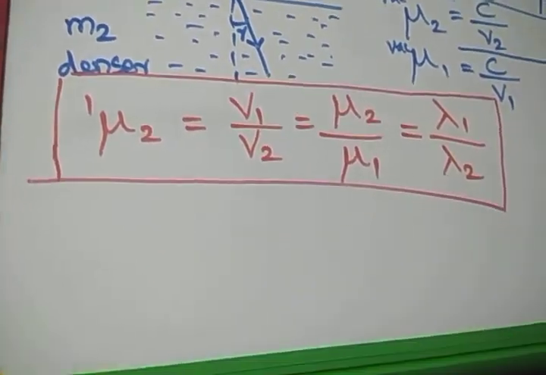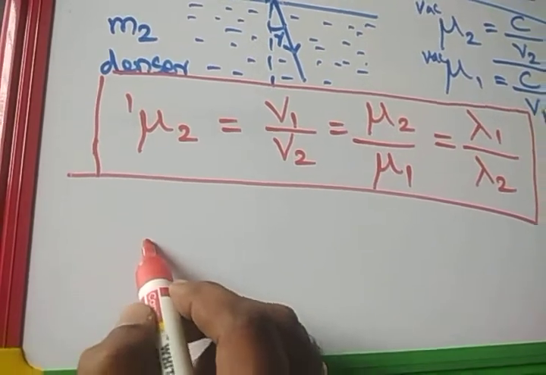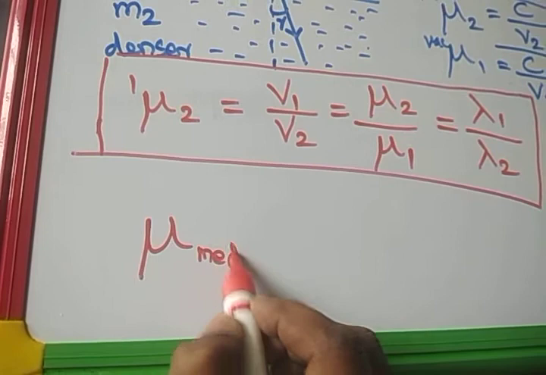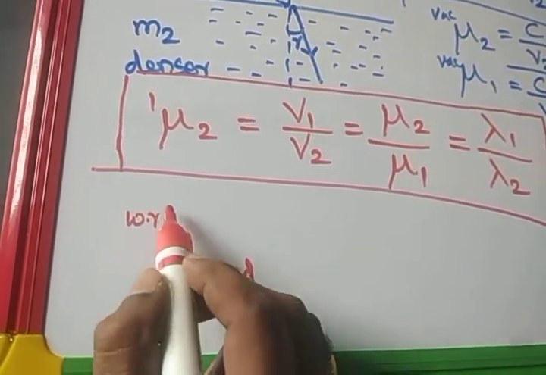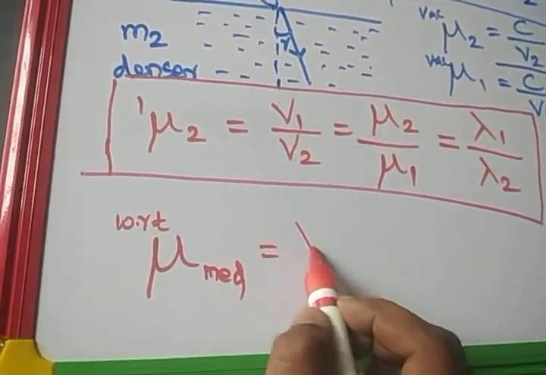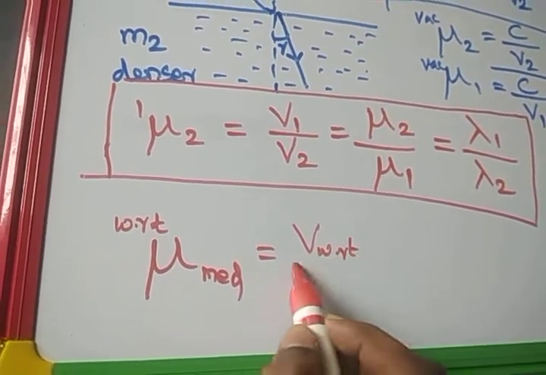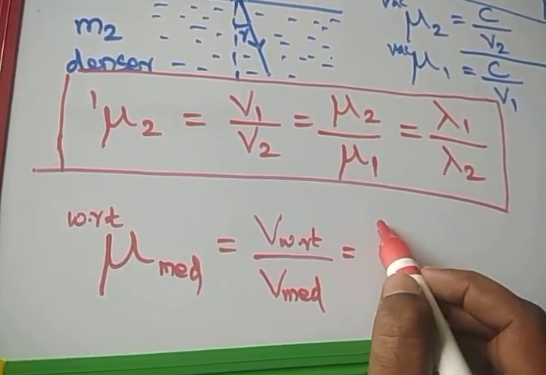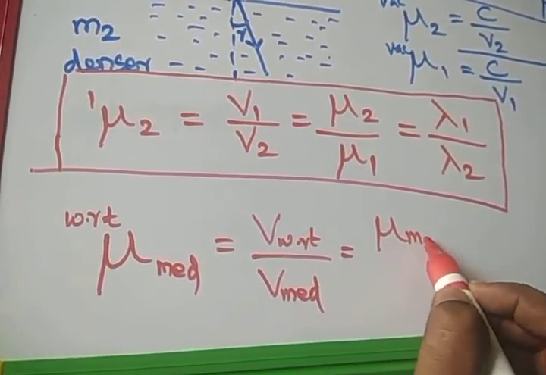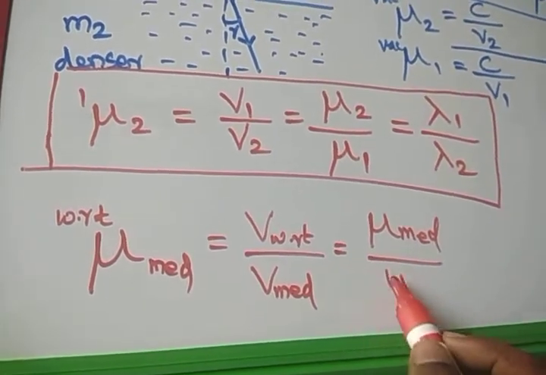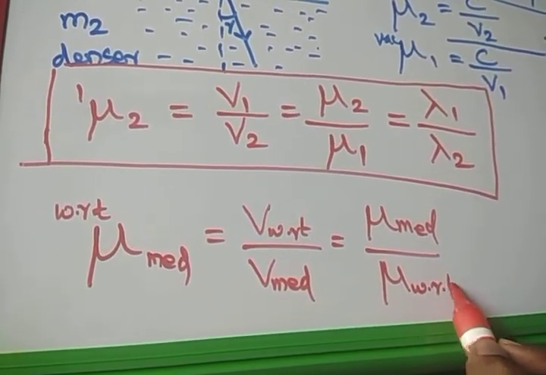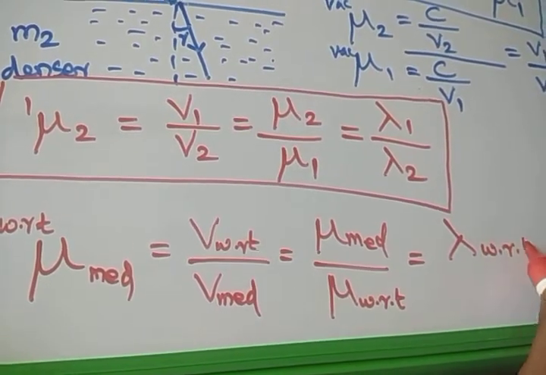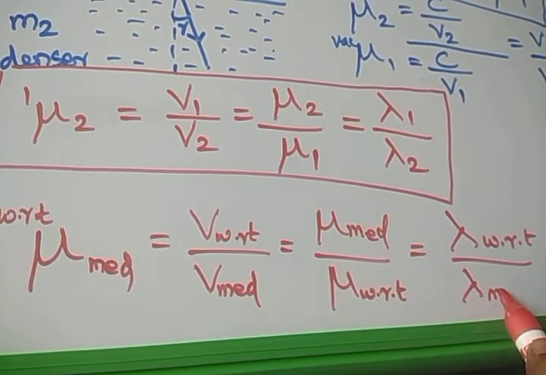So commonly I will always note down in general terms. This is the refractive index. Don't confuse, students. This is the medium. This is the with respect to medium. So the velocity of the with-respect-to medium divided by the velocity of this particular medium is equal to the refractive index of the medium divided by the refractive index of the with-respect-to medium, which is equal to lambda in the with-respect-to medium divided by lambda in the particular medium.